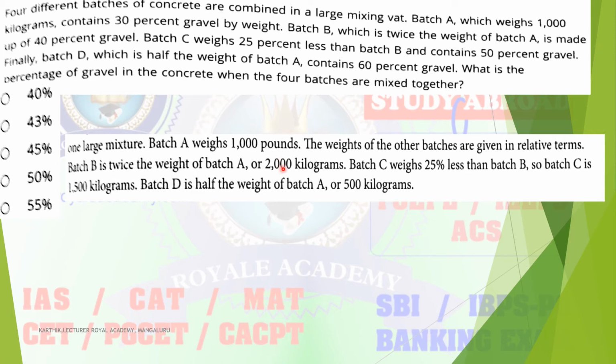Then subtract 2000 minus 500, because batch C weighs 25% less, so that is 1500. Next, batch D is half the weight of batch A. So batch A weight is 1000, half the weight is nothing but 500 kilogram.